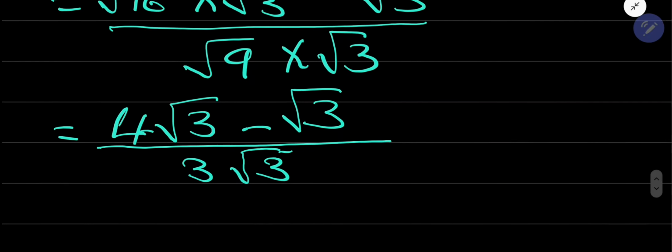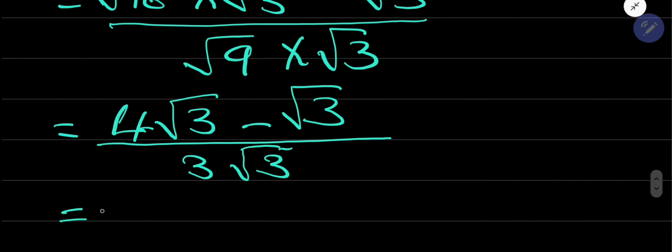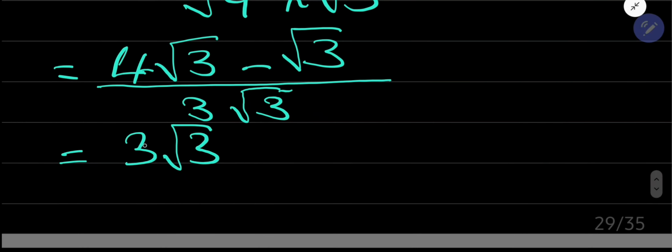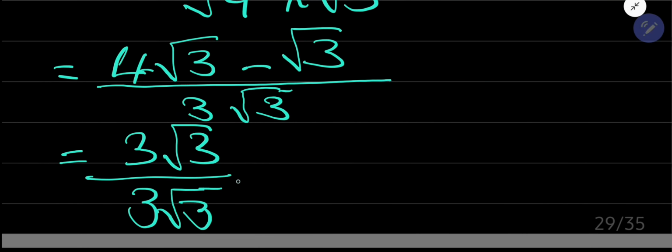Okay? Then this will simply simplify to 4. We are talking about root 3s here. Okay, so we are having root 3s, 4 of them, and then we are subtracting 1. So we will remain with 3 of them for our numerator. And for our denominator, we had 3 of them. Okay? So anything divided by itself is 1, guys. Anything divided by itself is always 1.